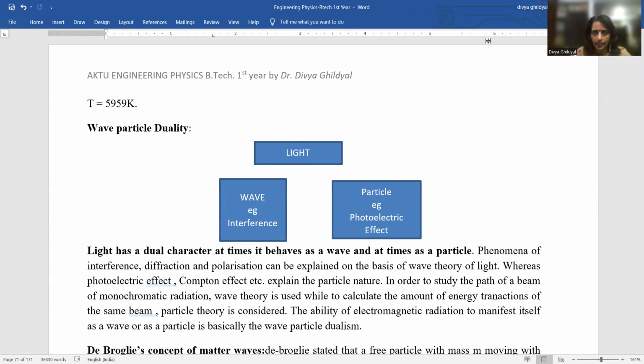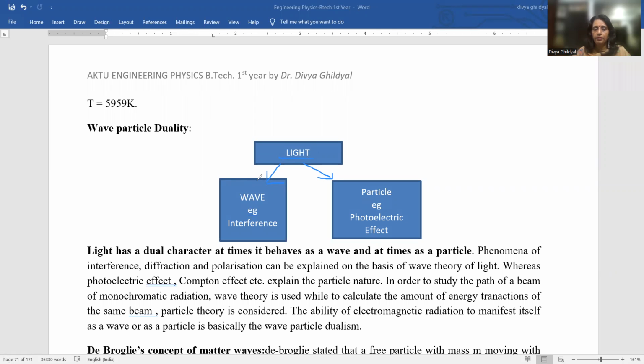Before we begin with it, let me take a quick recap of certain concepts which you must be clear with before you start understanding this unit. You must be familiar with the fact that light shows dual character. At times it behaves as a wave and at times it behaves as a particle.